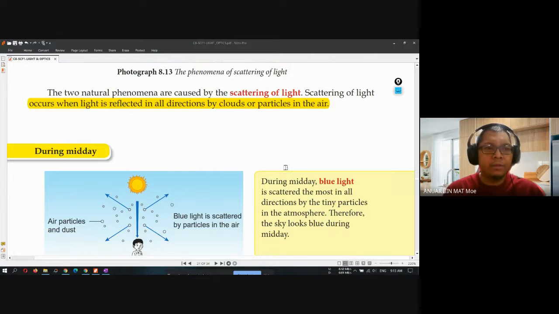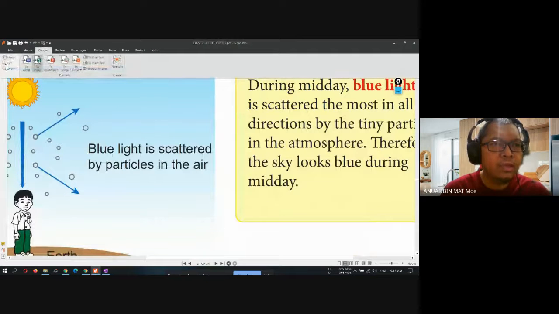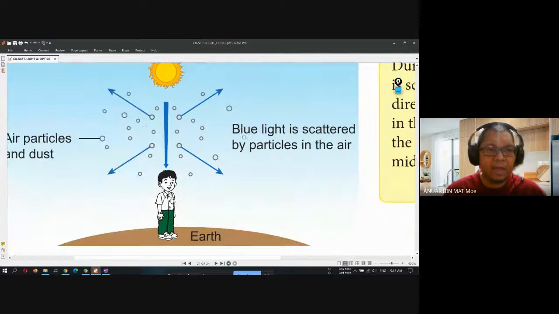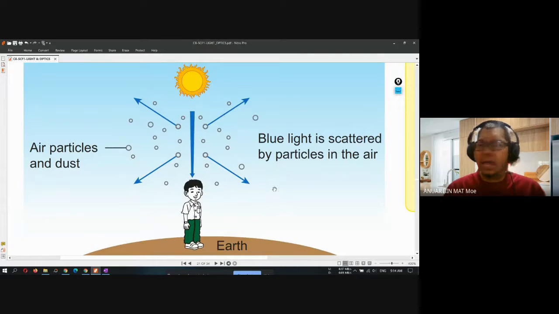So during the midday, or during the afternoon, for example, I need you to see what the difference is. Can you see the position of the sun? The position of the sun is directly what, class? Directly above the boy, exactly above the boy on the earth.